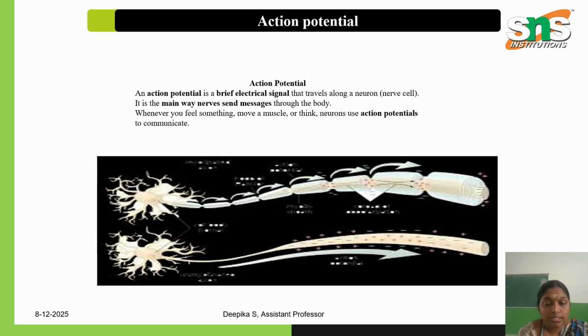Now, action potential. Action potential is a process which happens inside the neuron, the nerve cell. Within the nerve cell, this action potential happens, that is, the communication of electrical signals. This communication depends upon the quality of neurons, where everything happens in this plus and minus aspect, where plus and minus charges and chemicals react according to the external signals and get converted into neural communication. This process is called action potential.